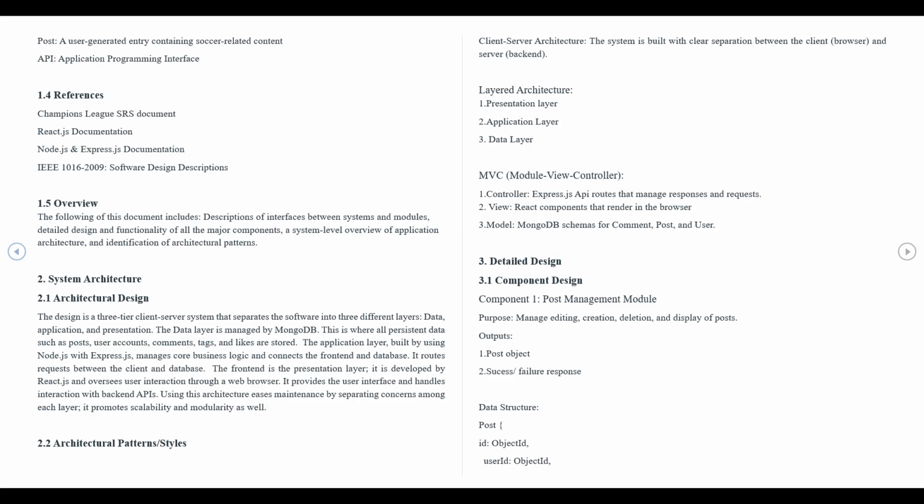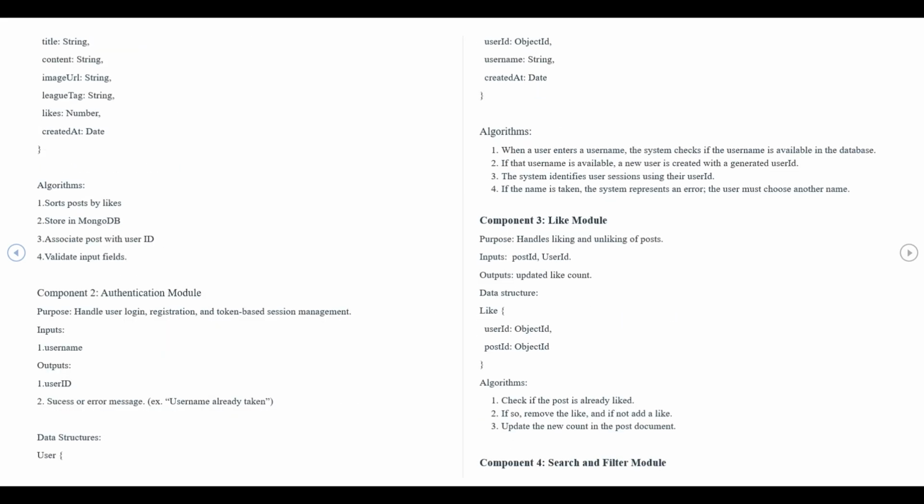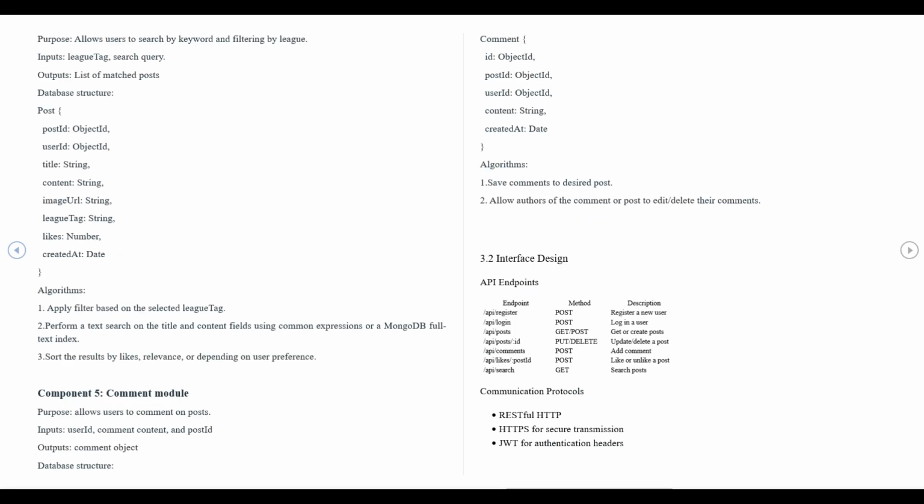We also mentioned the use of the MVC pattern, which separates the model, view, and controller to keep the system modular. The detailed design section focuses on the key concepts. It breaks down how each module works, such as post management, authentication, comments, likes, and search. For each component, we describe the purpose, data structure, inputs, outputs, and algorithms.